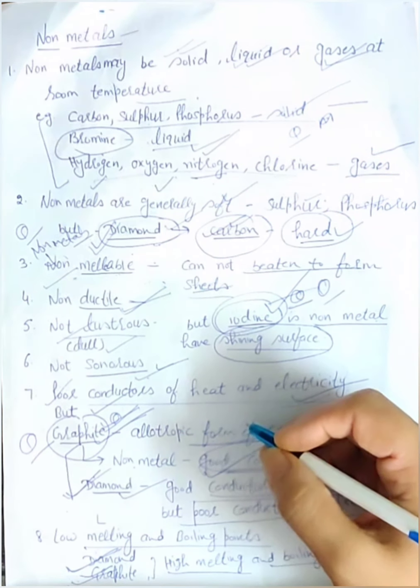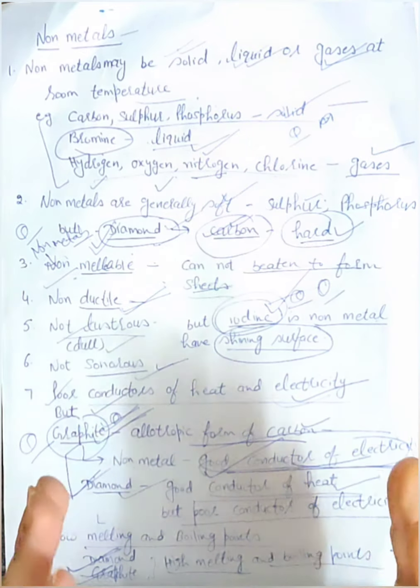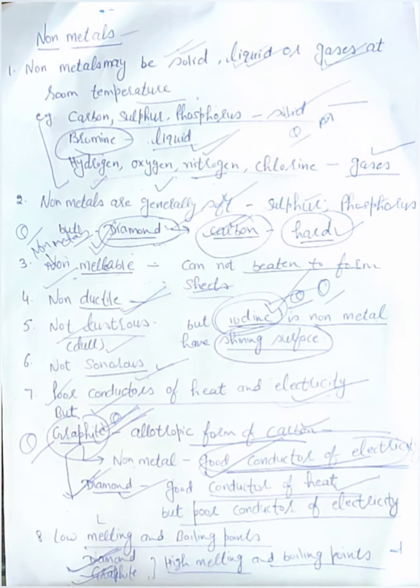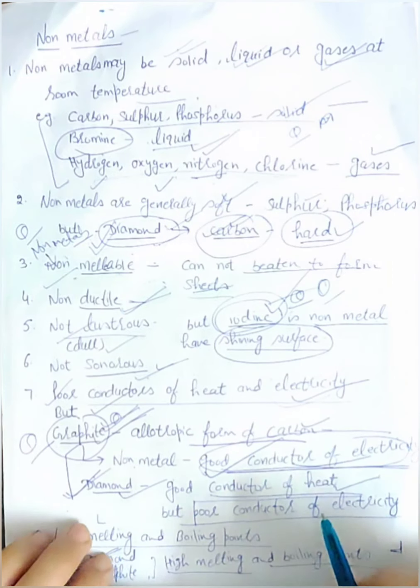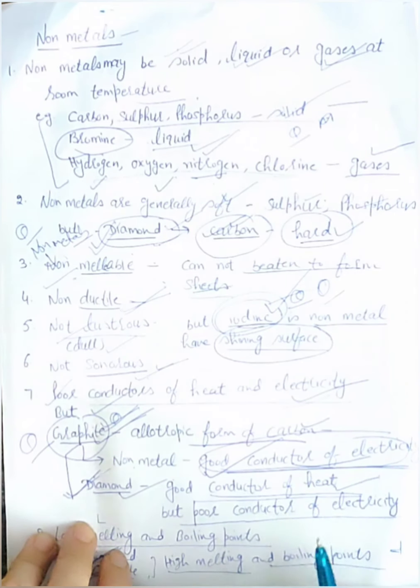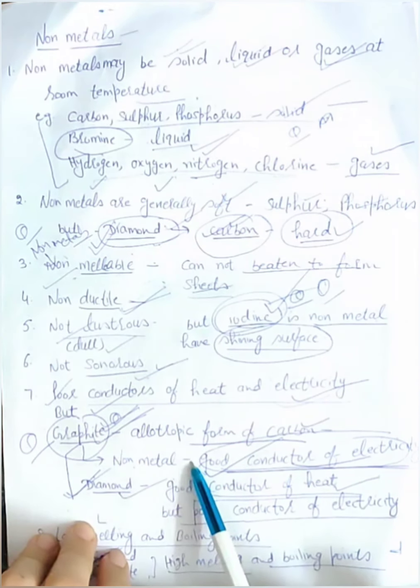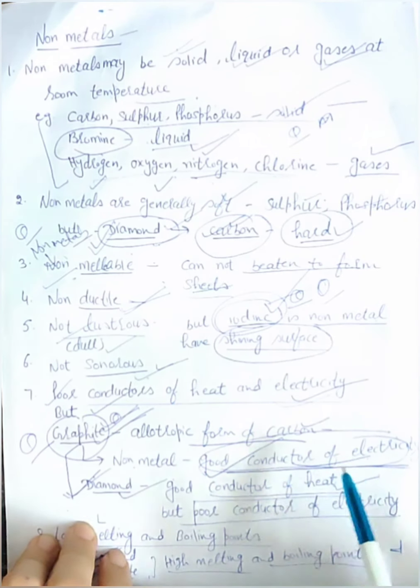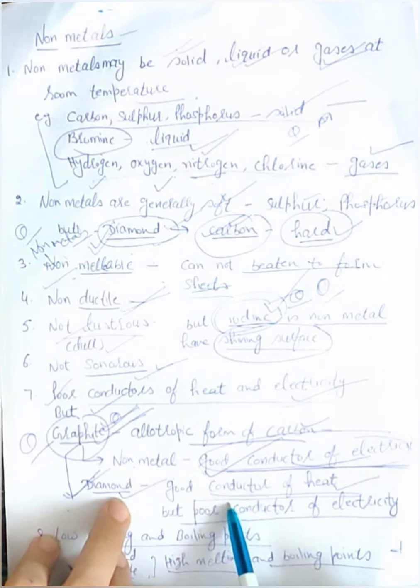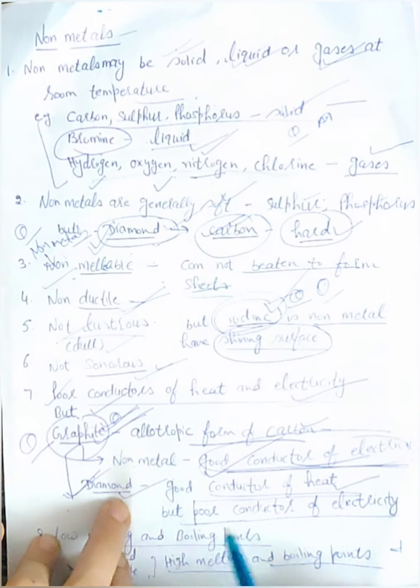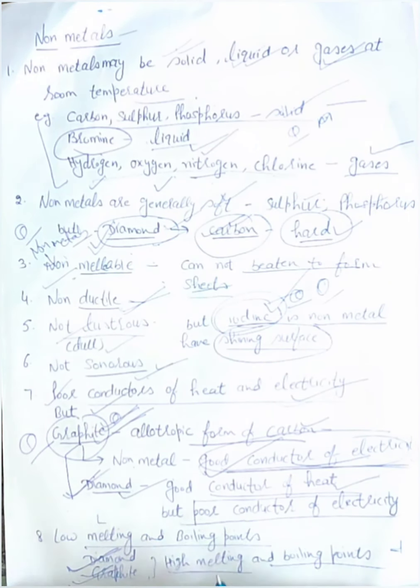So if you have to name one non-metal that is a good conductor of electricity, you will write graphite. Next is diamond. Diamond is a good conductor of heat. If graphite is a good conductor of electricity, diamond is a good conductor of heat. Most of the other non-metals are poor conductors of heat and electricity.